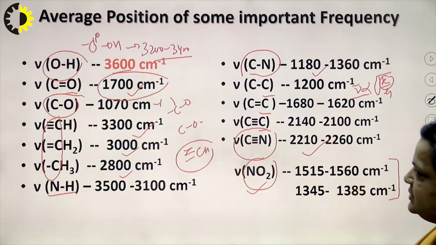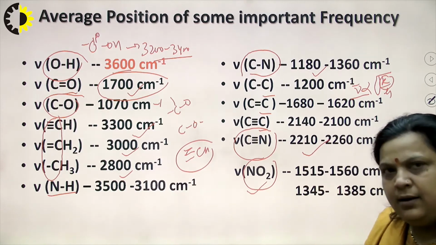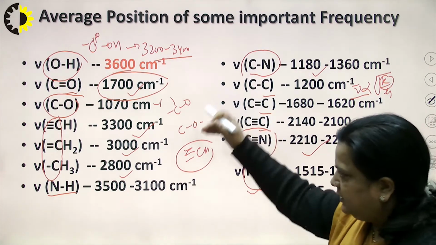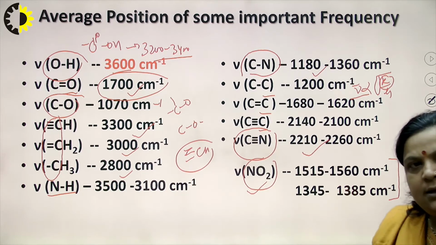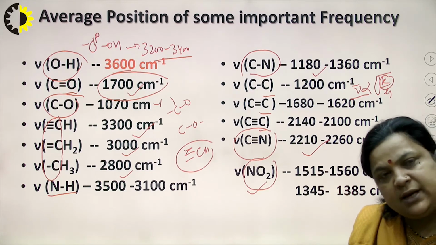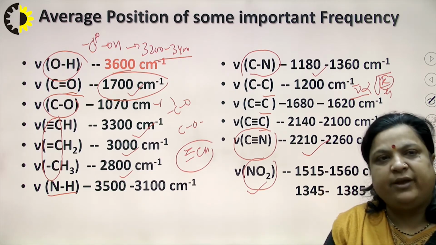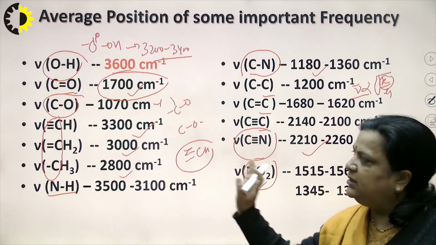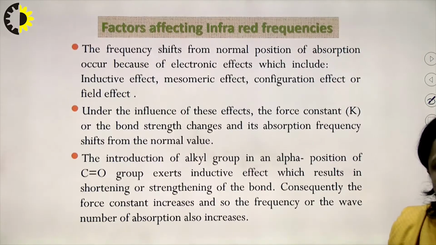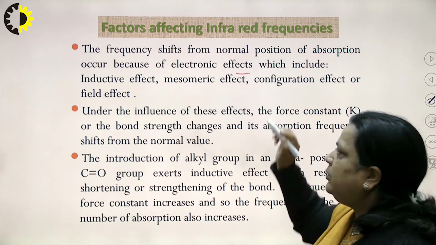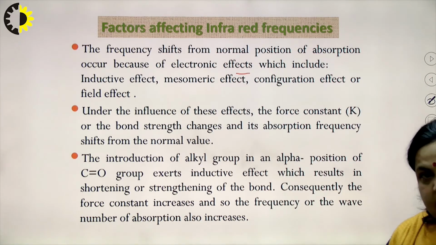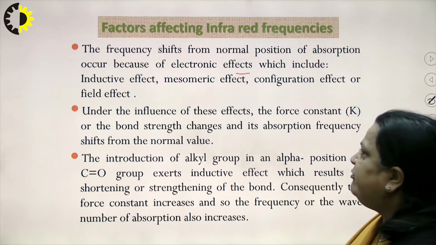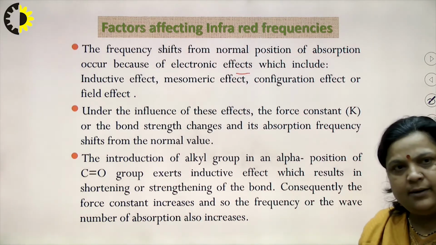Although IR frequencies are mentioned in this table, due to circumstances or electronic effects, a shift in these values may occur. The frequency shift from the normal position of absorption occurs especially because of electronic effects, which include inductive effect, mesomeric effect, configuration effect or field effect.